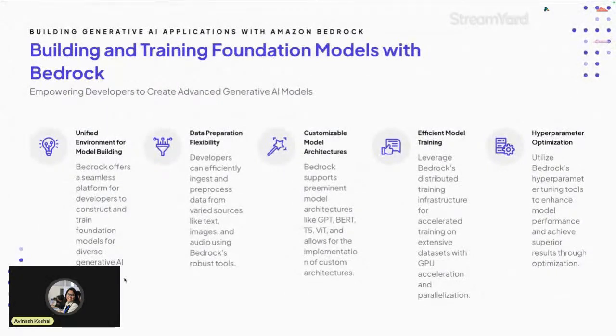Now, building and training foundation models with Bedrock. Why should you choose Bedrock to build such models? Because it's a unified environment for model building. Data preparation flexibility comes with multiple tools, so that your data becomes ready for model training. It has customizable model architecture and more efficient model training. You can also deal with hyperparameter optimization.